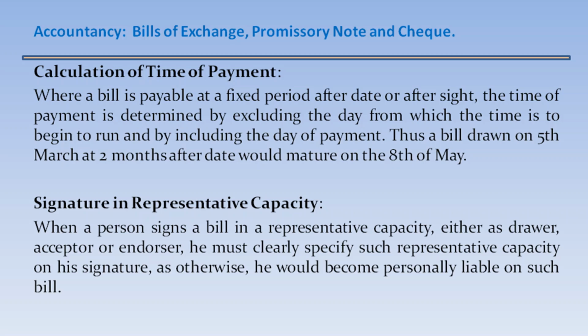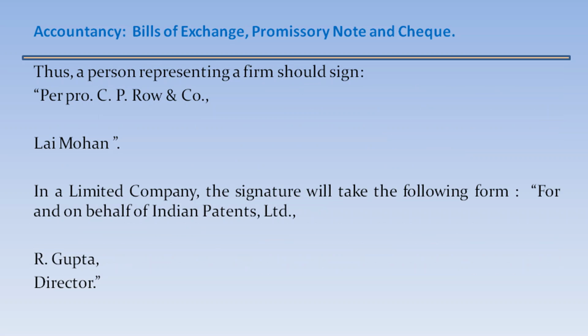Signature in representative capacity. When a person signs a bill in a representative capacity, either as a drawer, acceptor, or endorser, he must clearly specify such representative capacity on his signature, as otherwise he would become personally liable on such bill. Thus, a person representing a firm should sign per pro C.P. Roe and Company, Lee Mohan. In a limited company, the signature will take the following form: for and on behalf of Indian Patents Limited, R. Gupta, Director.